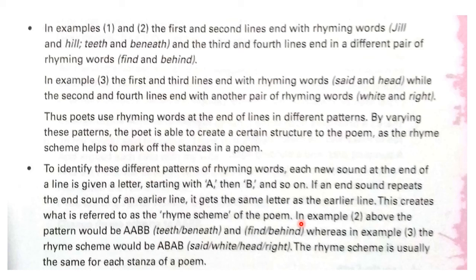This is exactly what is meant by rhyme scheme. In example 2 above, the pattern would be A A B B, whereas in example 3 the rhyme scheme would be A B A B. So this is all about rhyme scheme that we have learned in this presentation.